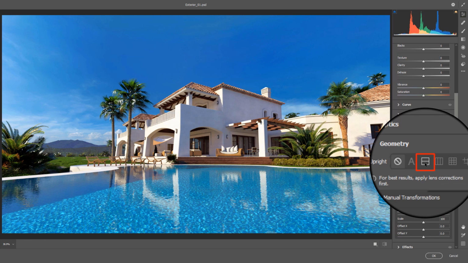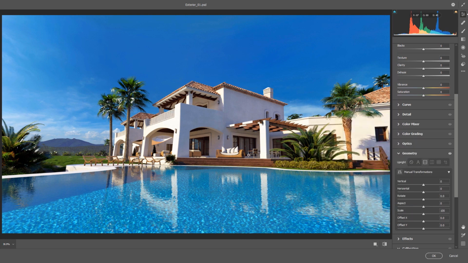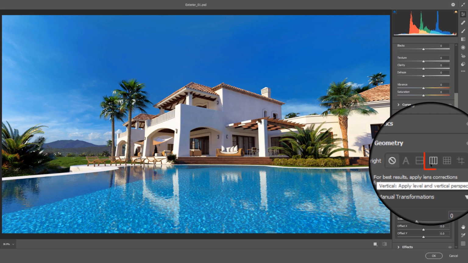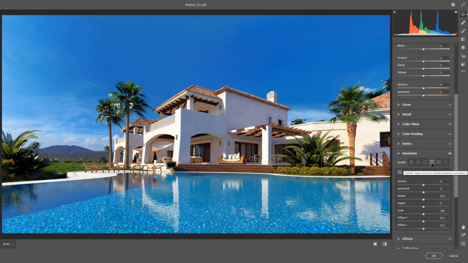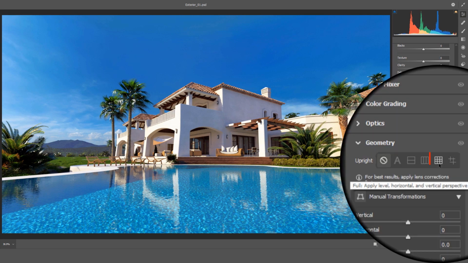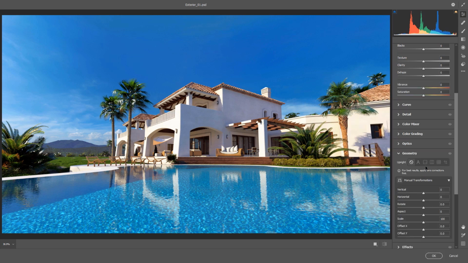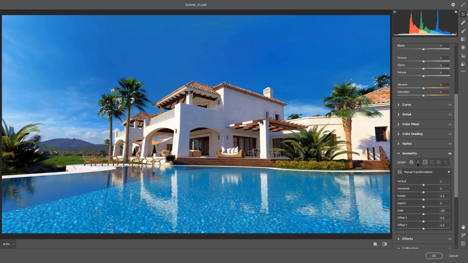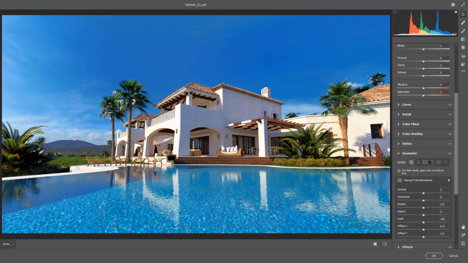The next option is Level, and it only fixes the camera horizontally. If I enable that, as you see, your image rotates a bit. I cancel changes again. The next option is Vertical, and it only fixes the camera angle vertically. I cancel that too. And the Full option fixes the camera angle vertically and horizontally at the same time.